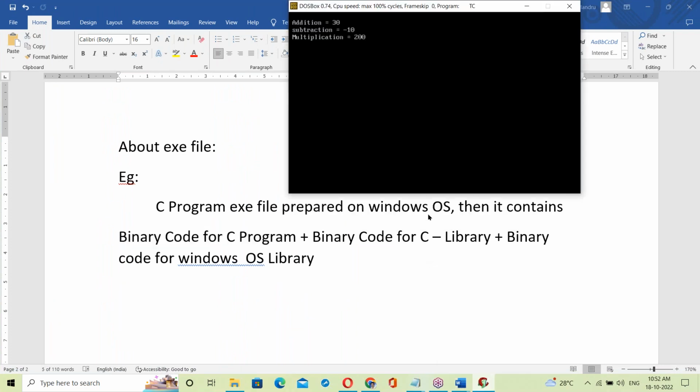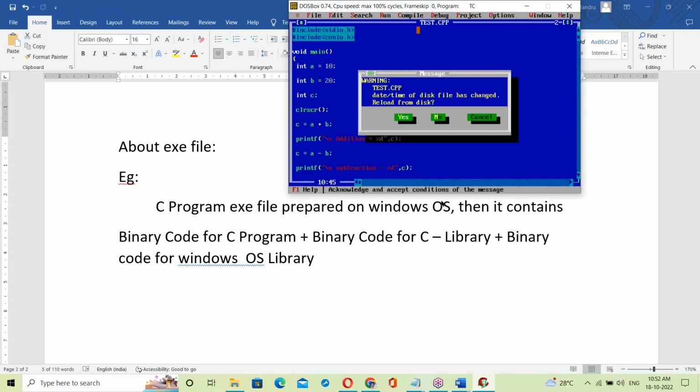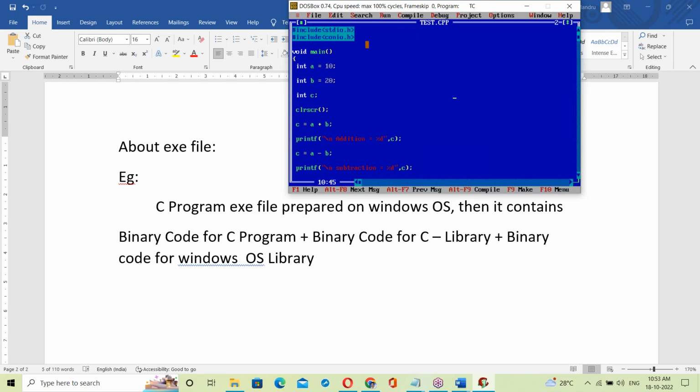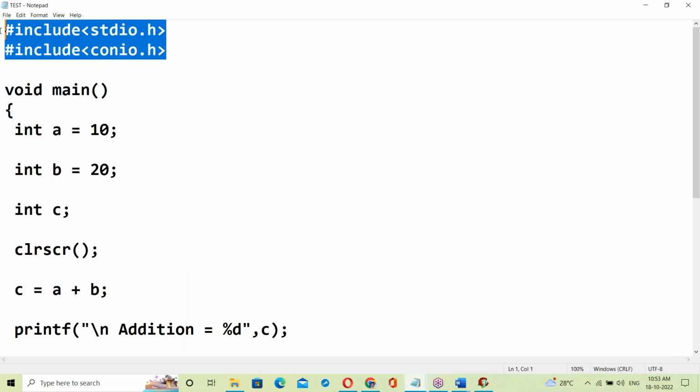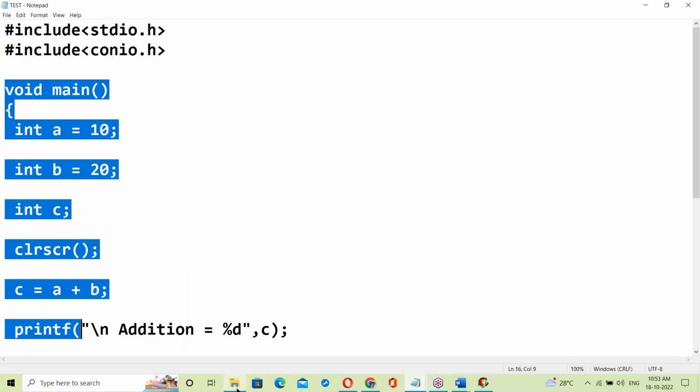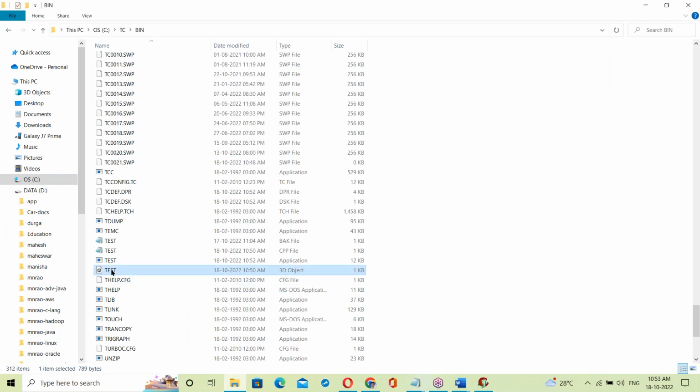Plus, the binary code for the C library, like stdio.h and the other header files. These library files also have their own binary code, right? The binary code for the C program is the test.obj file.